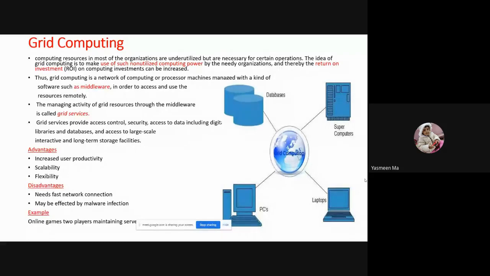Grid computing also has advantages, I am saying. Whenever I need huge performance, we can utilize their resources. It provides increased productivity, scalability and flexibility. But it is costly. Why is it costly? We have to install all fiber optic cables and network connections from different locations and gather all those things. This becomes problematic. So we'll see